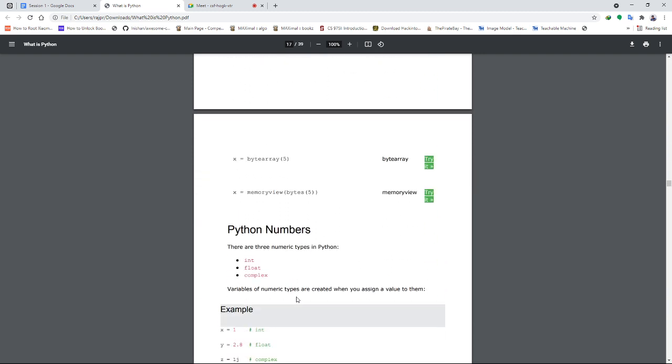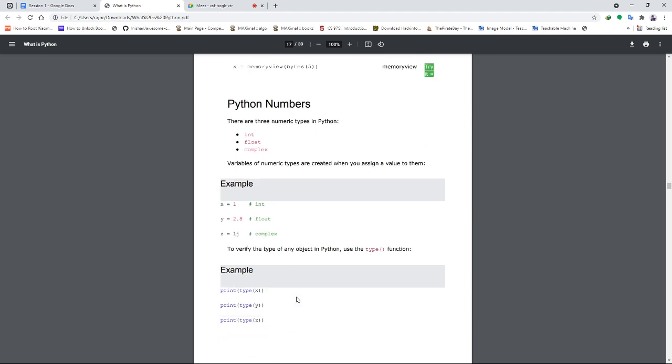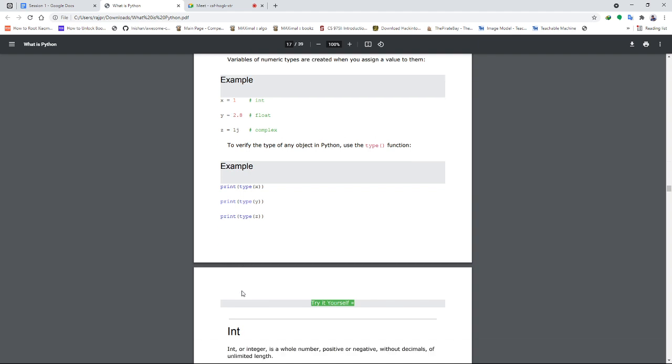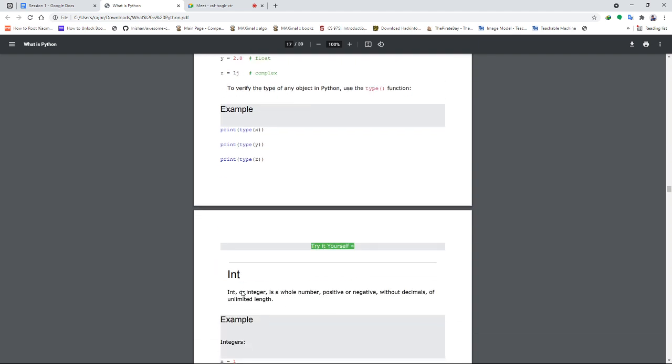Then comes Python numbers. There are three numeric types: int, float, and complex. I discussed x equal to 1 means int, 2.8 means float, 1j means complex. If you are going to check the types, you can check with the following command here. So let's come to int.